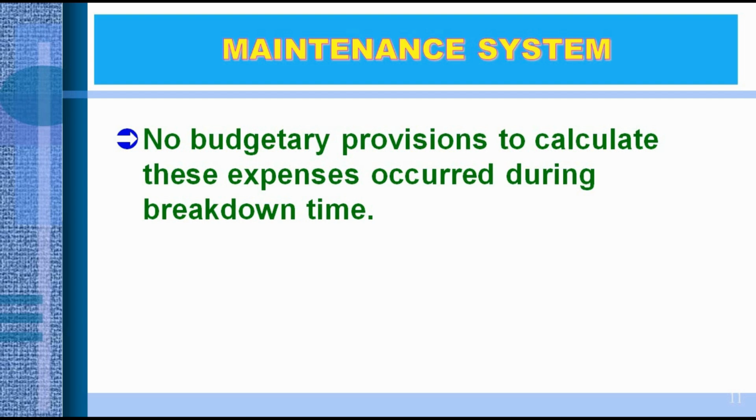We can only give an approximate budget for repairing the pump. We can say this much amount is required to repair the pump. So in every breakdown work, there are no budgetary provisions. Only an approximate budgetary estimate can be prepared by anybody.